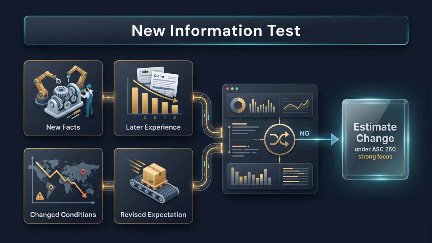If actual warranty claims over several product cycles show a different failure rate, that is later experience. If a customer market weakens after year end, that is a changed condition. If demand forecasts now show slower inventory movement, that is a revised expectation. New evidence points toward estimate change. Old available facts that were ignored point toward error.